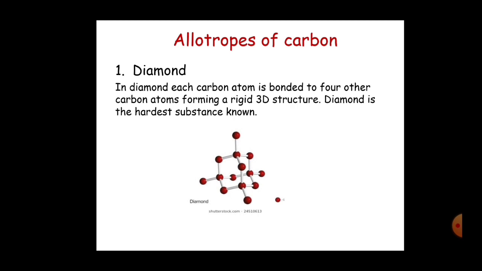In case of diamond, each carbon atom is bonded to 4 other carbon atoms, forming a network structure which is three-dimensional in nature. The bonds are very strong, therefore diamond is the hardest substance known.